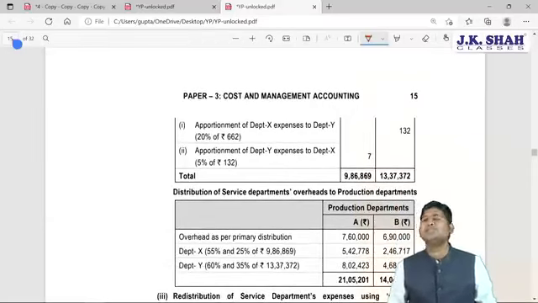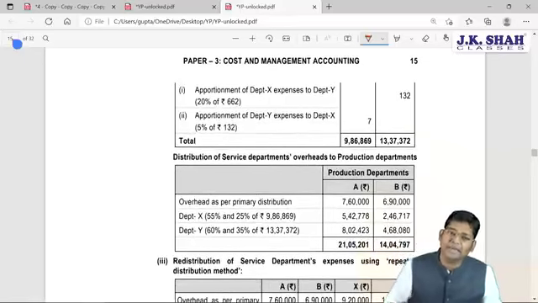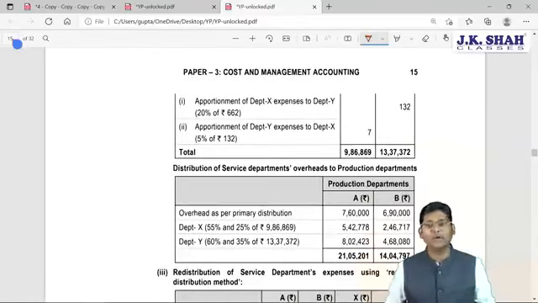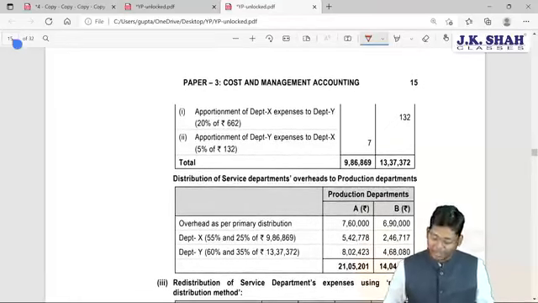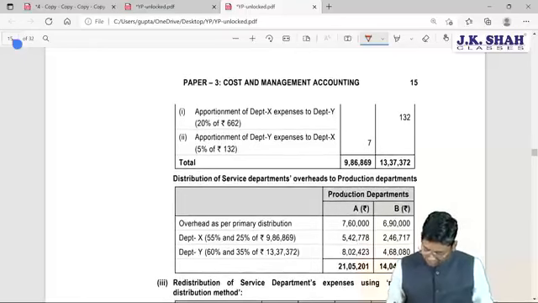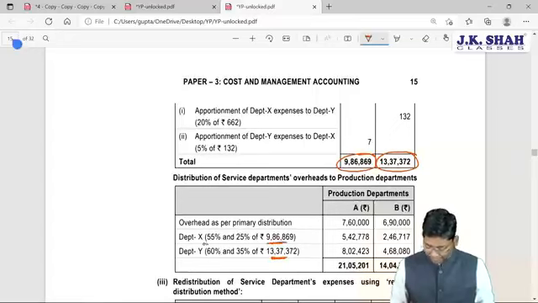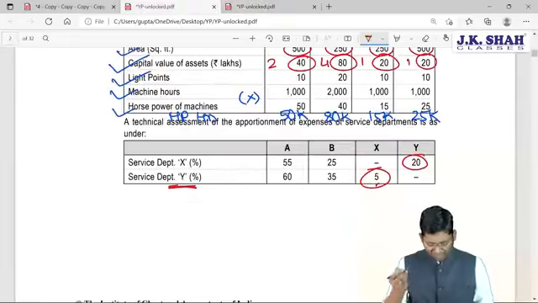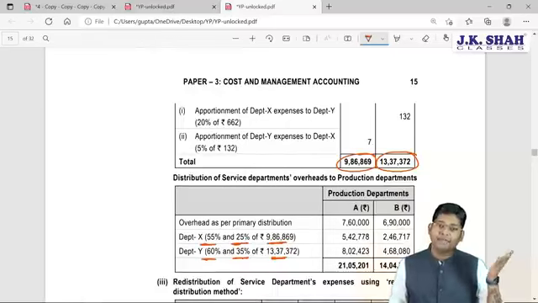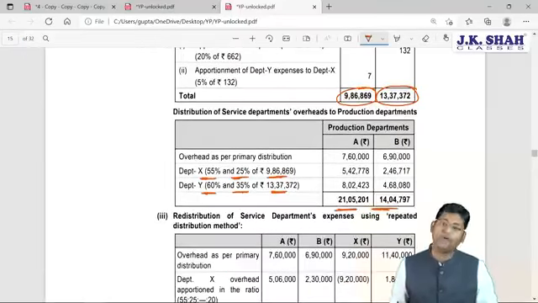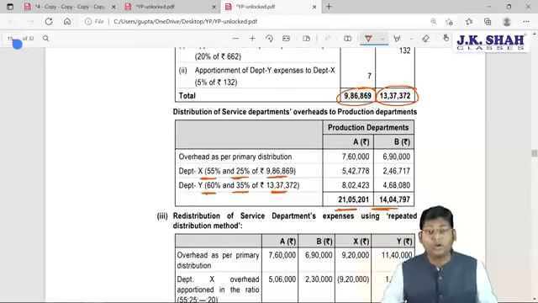And the last method is a very time consuming method, which is called the repeated distribution method. See here. According to this discussion, if the service department cost you are going to distribute amongst the production departments, I have computed my service department cost. This is 986,869 and 1337,372, and I have taken the same amounts and bifurcated them between department A and B in the given proportion. Where is the given proportion? In your question, 55%, 25%, 60%, 35%, I have divided. And after dividing this, again I have taken the total according to my trial and error method. Hope your concepts are getting clear.